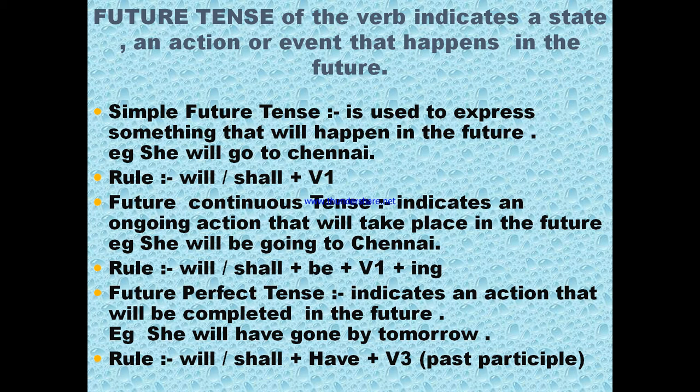So we have to remember that in all the perfect tenses, whether that is present, past or future, we are using verb third form. And in continuous tense, whether it is present tense or past tense or future tense, always we are using verb first form plus ing. That is very important. So I hope everybody understands the rules of tenses.